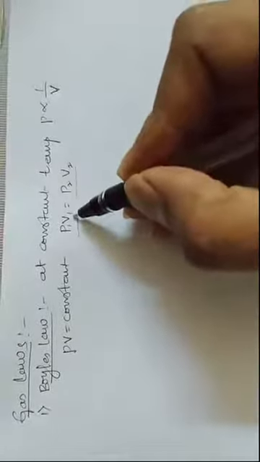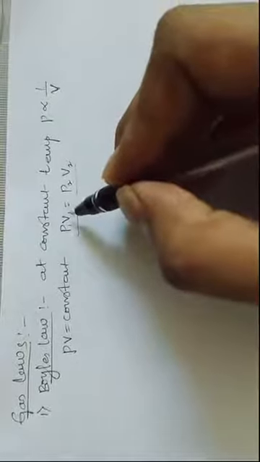So that means PV is equal to constant. PV constant means P1 V1 is equal to P2 V2. This is the initial condition of that gas, and this is the final condition of that gas, right? Initial pressure, final pressure, initial volume, final volume.